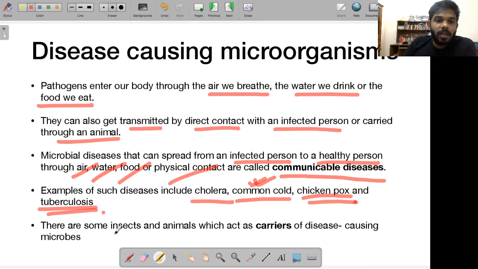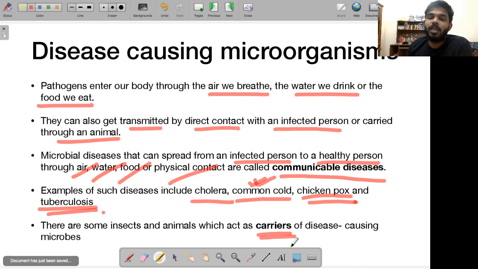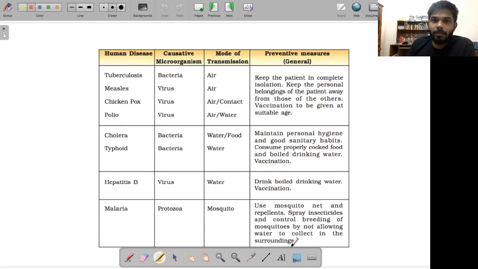Okay, there are some insects and animals which act as carriers of disease causing microorganisms. For example, for dengue or for malaria, the female anopheles mosquito. Fruit bats are carriers of certain diseases, right? Certain disease causing microorganisms. So that is why these are called carriers. They themselves are usually not affected or impacted by these microorganisms, but when they transmit them to us, we get affected by that.